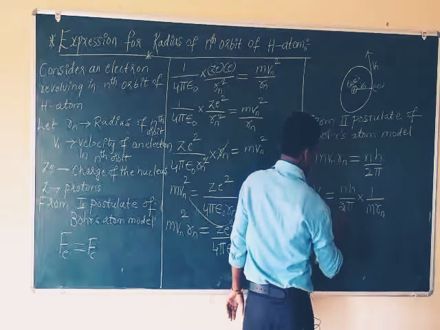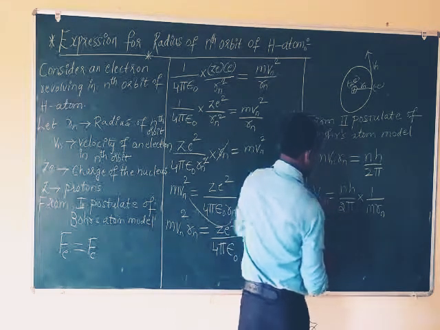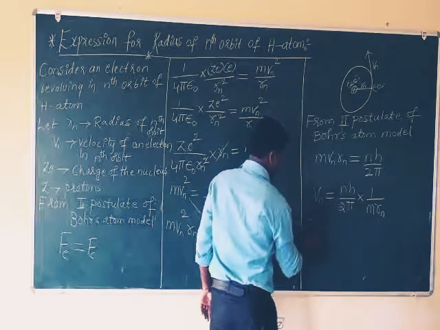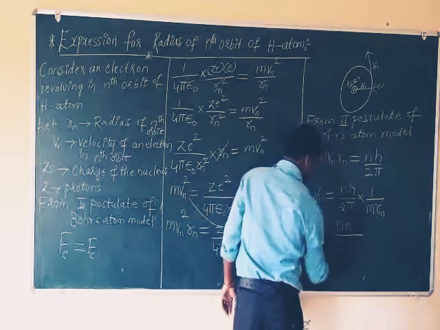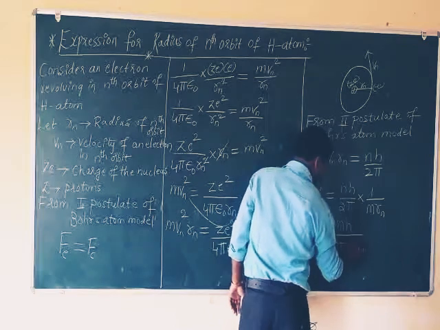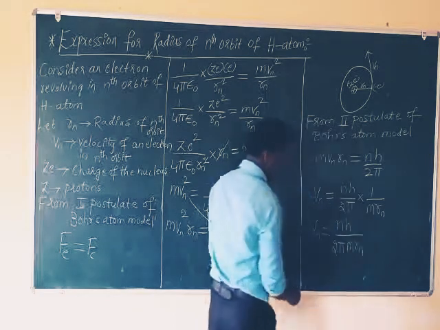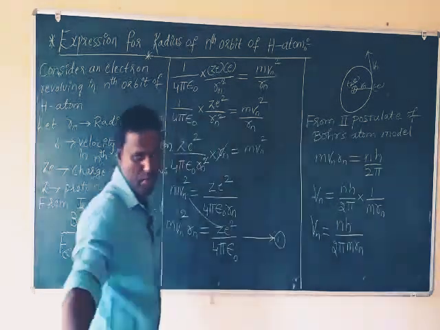Is there anything cancelling here? Nothing cancels. So vn equals nh by 2 pi m rn. This is the expression for velocity vn.